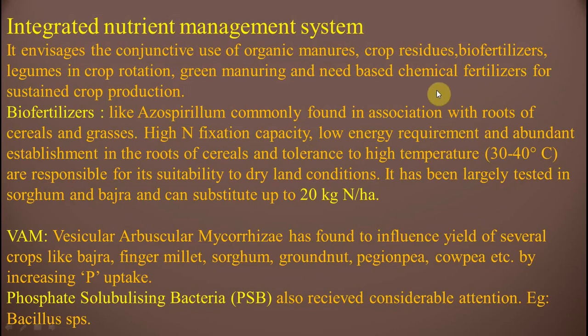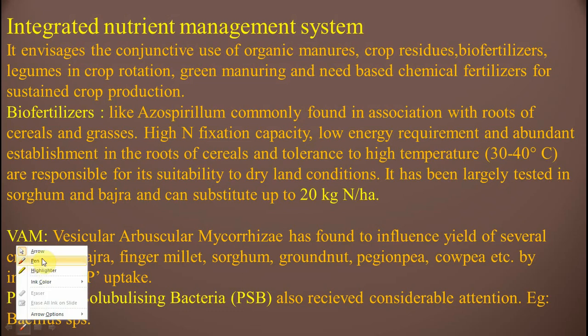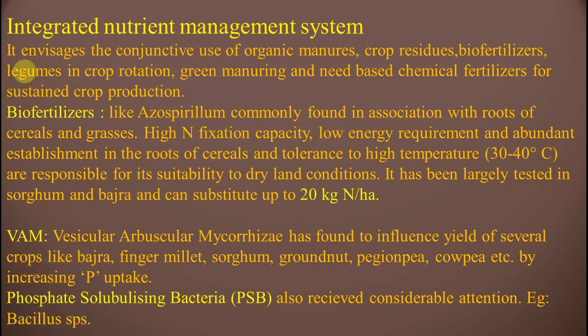Integrated nutrient management, INM. We know that the integrated nutrient management system envisages the conjunctive use of organic manures, crop residues, biofertilizers, legumes in crop protection, green manuring, and need-based chemical fertilizers for sustained crop production. Biofertilizers. An example of a biofertilizer is azospirillum, commonly found in association with roots of cereals and grasses.